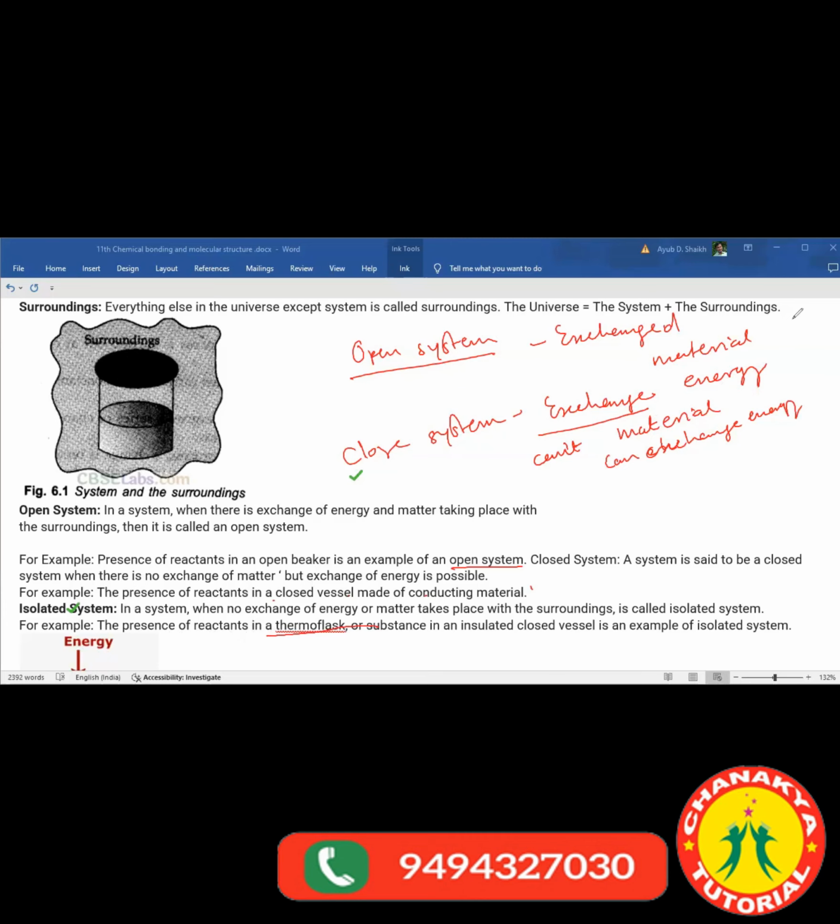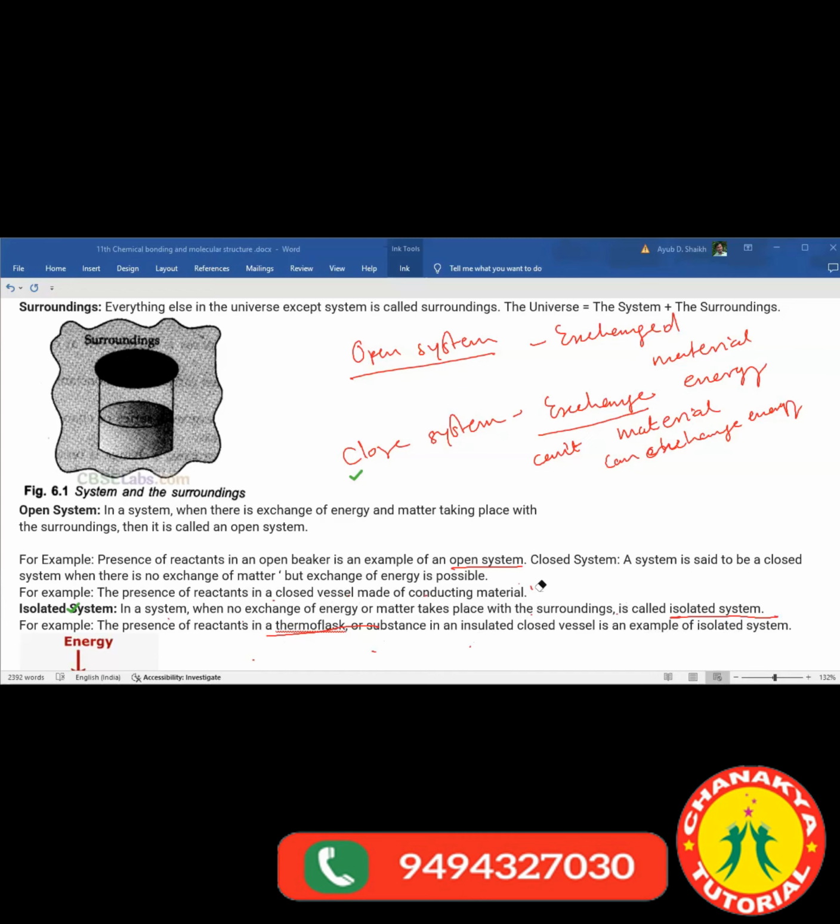Whatever temperature you will be fixed, at that temperature only the material will remain as it is for a longer period of time. In a system, when no exchange of energy or matter takes place with the surroundings, it is called an isolated system. An example is the presence of reactant in a thermoflask or a substance in an insulated closed vessel. So system means the material under observation, and surrounding means anything else around it.